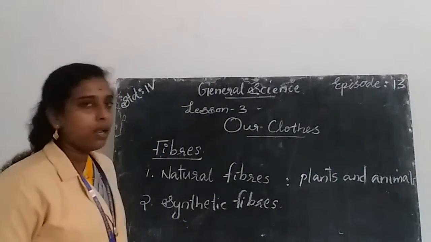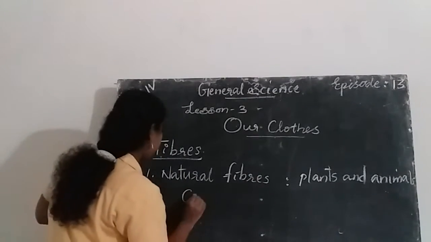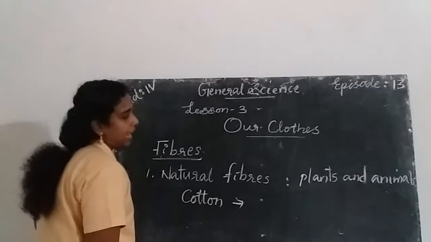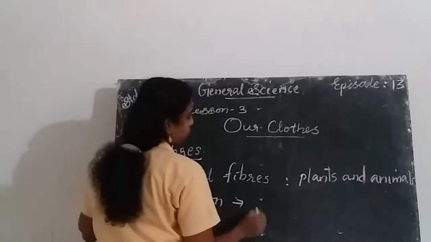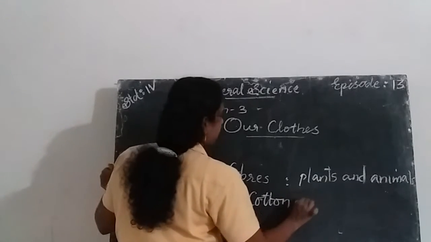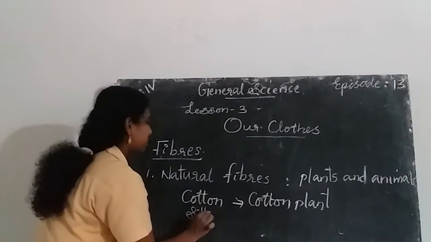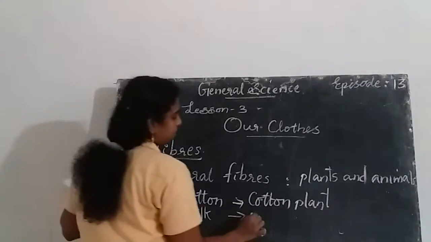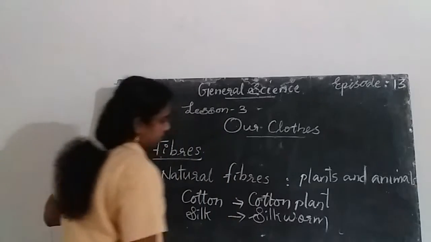Examples of natural fibers are cotton. Cotton is an example of natural fibers, and we get cotton from cotton balls or the cotton plant. And silk. Silk is a type of natural fiber, and we get silk from the cocoons of silkworms.